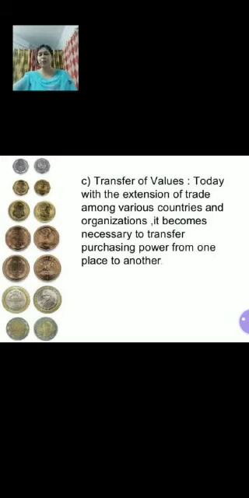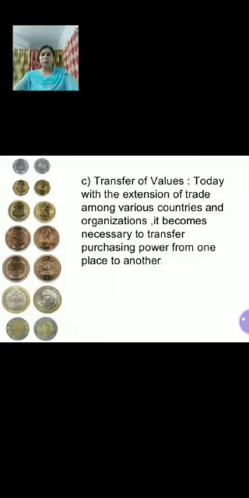For example, when you buy a pen from a shopkeeper, you are ready to transfer value to the shopkeeper. Suppose the price of the pen is rupees 20. So, you are ready to transfer the value to the shopkeeper by paying him rupees 20. Similarly, money is a quick and efficient means of transferring value from one place to another. For example, you can sell your house in Delhi in exchange for money and use the same amount to buy a house in some other city, suppose Kolkata. So it can easily be done only and only through money.